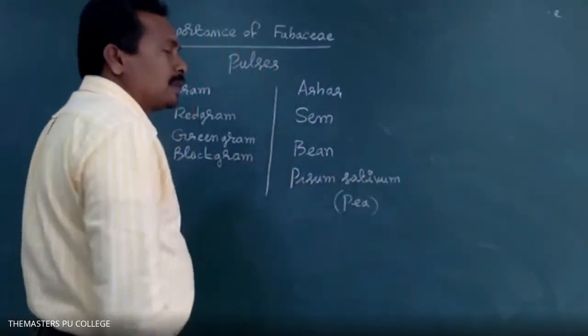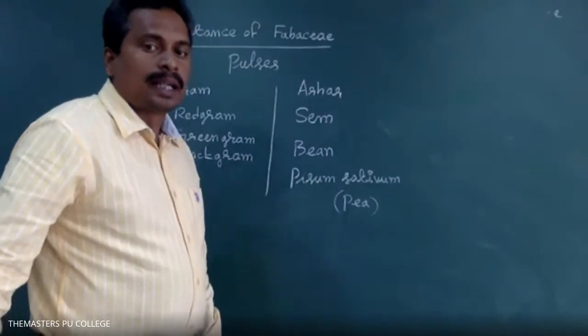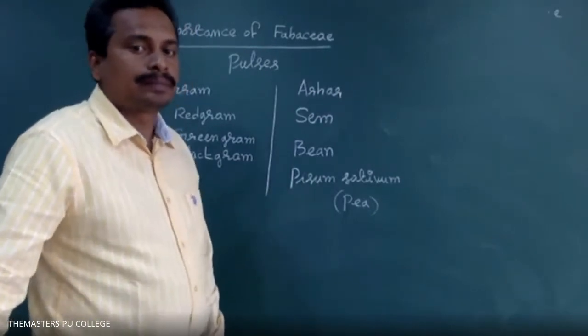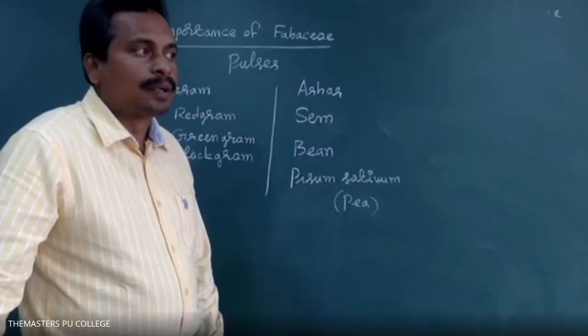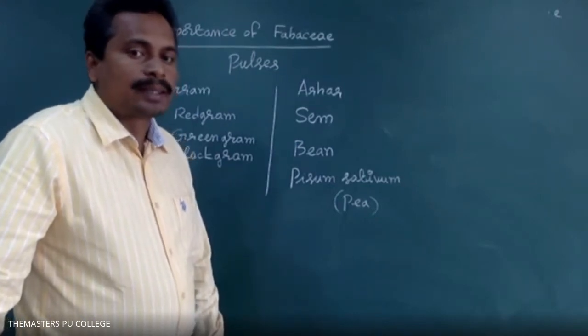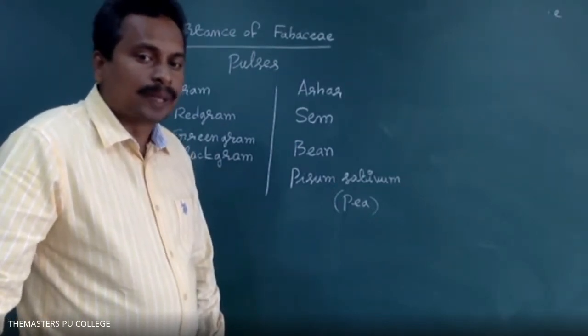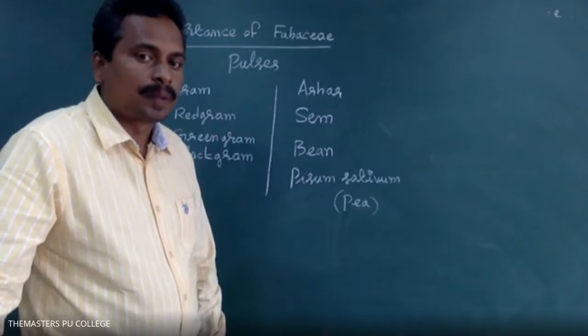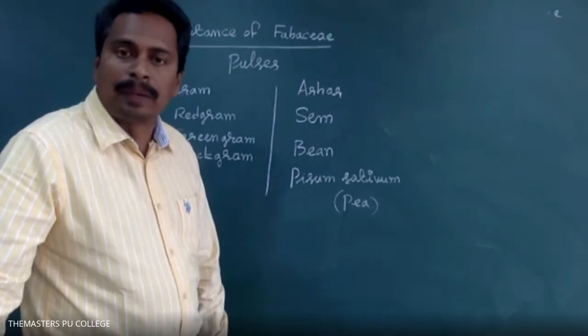Pea plant seeds. What is the scientific name of pea plant? Pisum sativum. Very good. Leaf tendrils are present. Pea plant.